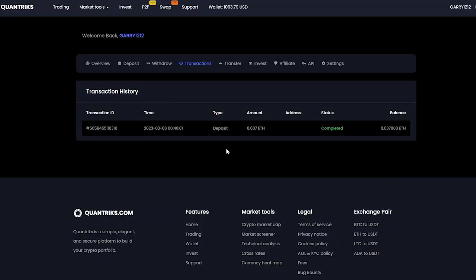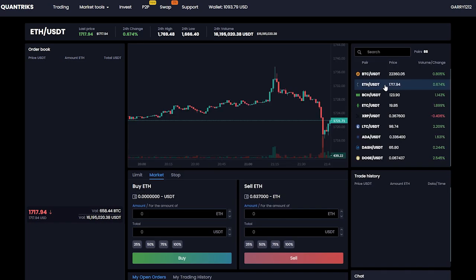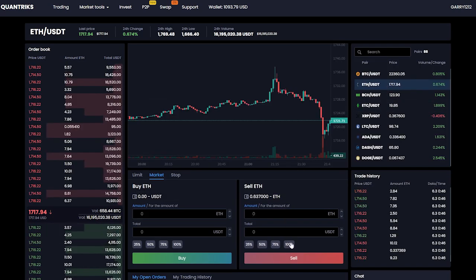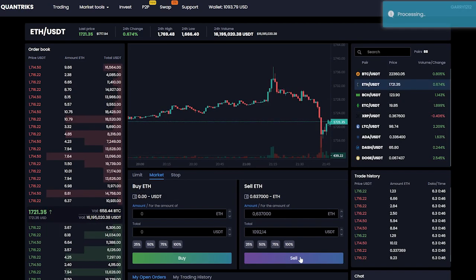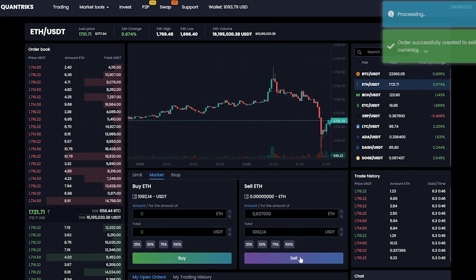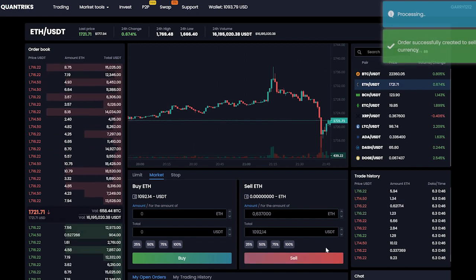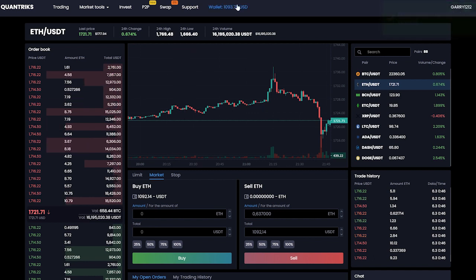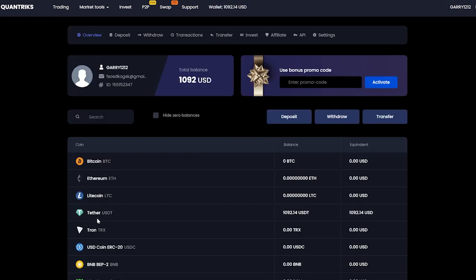As you see, the money is already loaded to the exchange. Now we go and sell our ETH for USDT. As you can see, we got roughly $1,100.